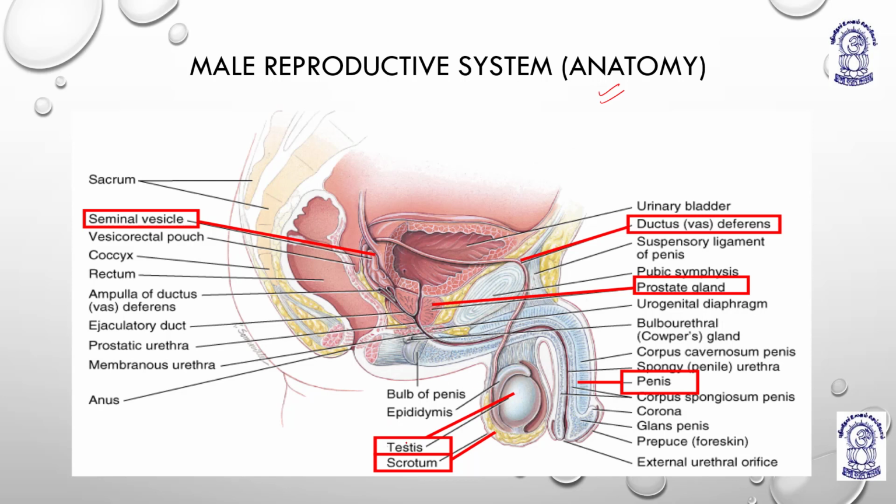I'll change the color because this red box is also having red. Yellow is fine, right? So we'll consider first the ones which are enclosed in the red boxes, like testis, testis, you know it? Yeah, testis. Scrotum, okay, this is scrotum. I will make it more dark. So the testis, scrotum, penis, the external genitalia,